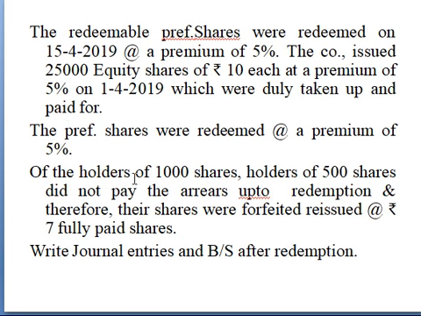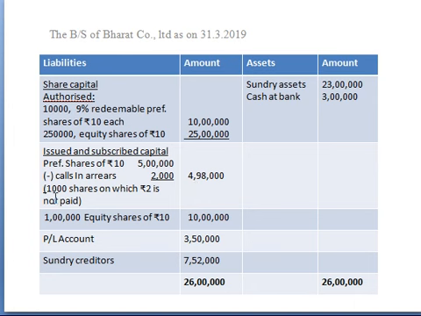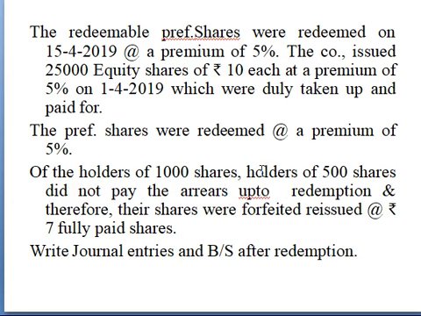The next is, of the holders of 1000 shares, holders of 500 shares did not pay the arrears up to redemption, which means that 1000 shareholders are there, which is given. So calls in arrears 1000 shares of rupees 2, which is 2000, right? So out of these 1000 shares, only 500 shareholders have not paid the money, which means the remaining 500 shareholders paid, right? Which means the company received the money and will pass the journal entry for that.